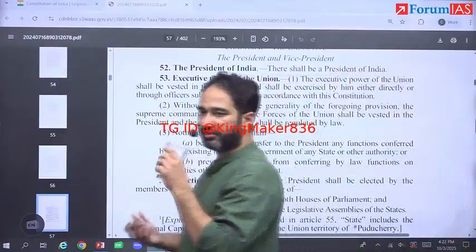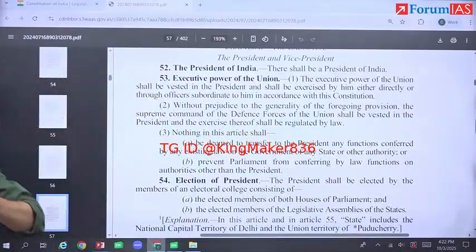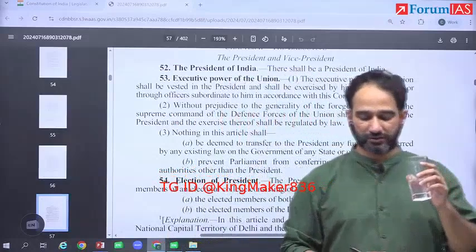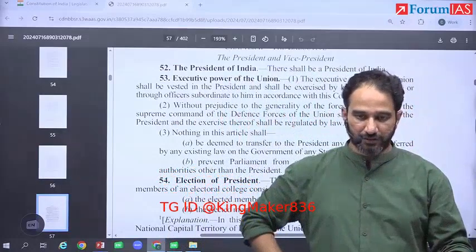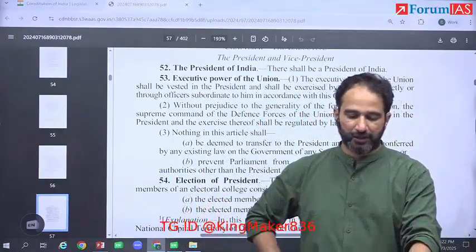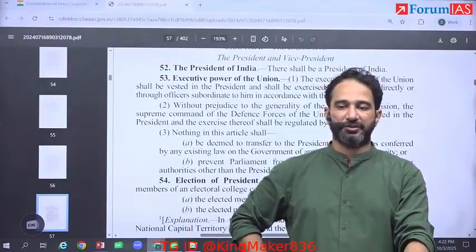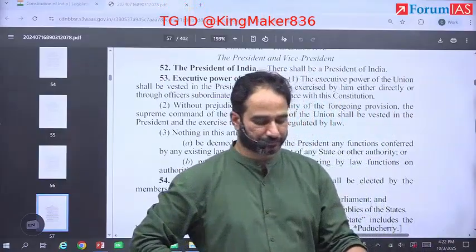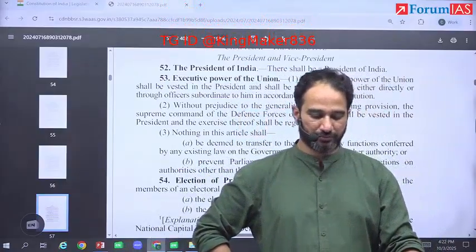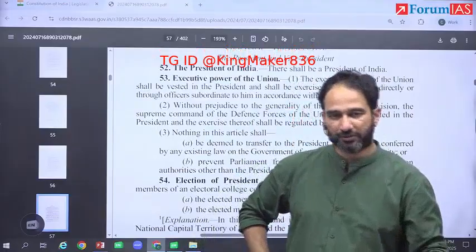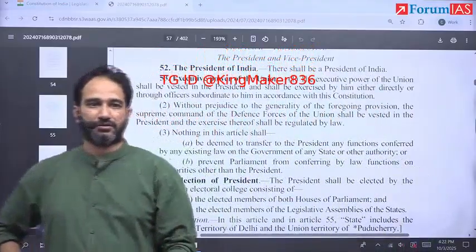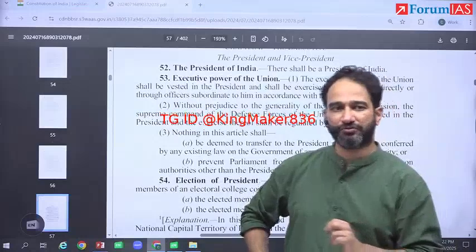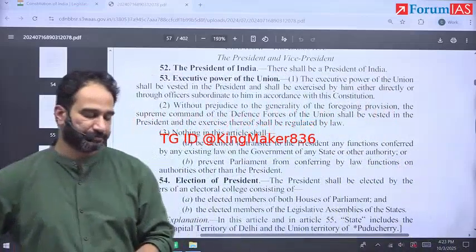Write down examples. No confidence motion, where the legislature or Lok Sabha holds the executive accountable. Impeachment of judges and president. Article 13: the judiciary can declare a law to be null and void. So, judicial accountability of the legislature. Article 13.